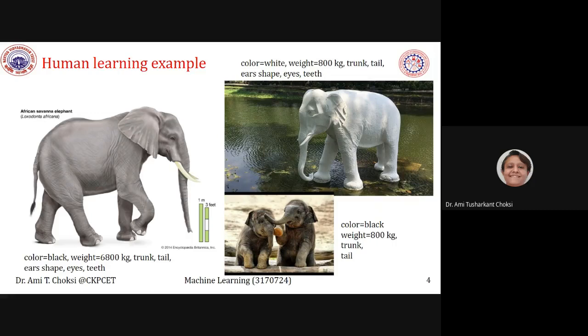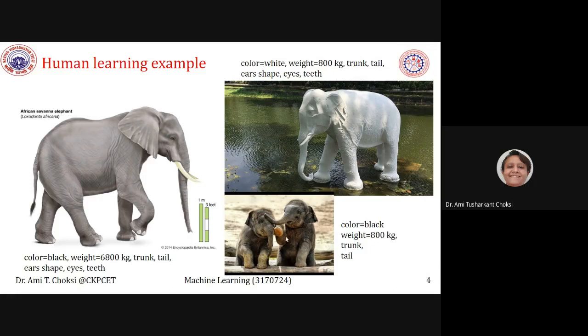You relate it. Okay, these characteristics are there, then it is an elephant. These characteristics are there, then it is an elephant. After seeing this one only, you can say color is black only. But when you see this, okay, color can be black or white, right? So you update your knowledge. That is what training is, isn't it? When this is being shown, it is asked to you, what is this? You say dog. The teacher rectified you that it is an elephant, right? So you update your knowledge.